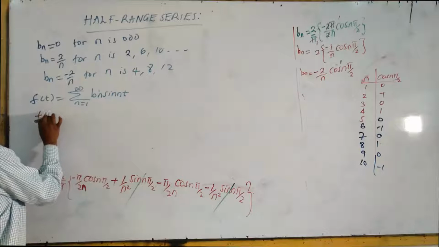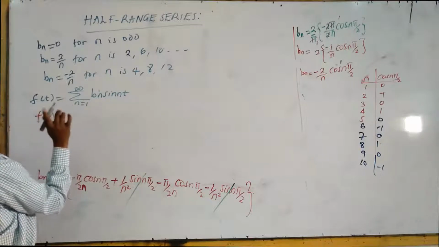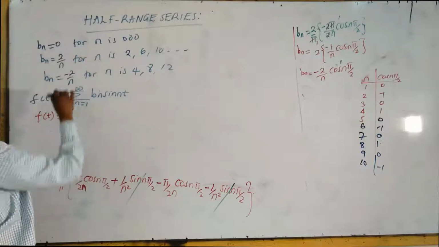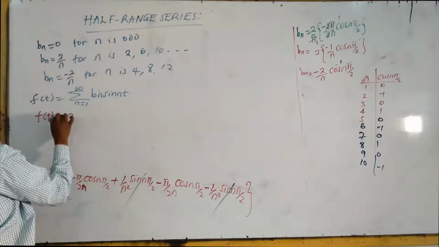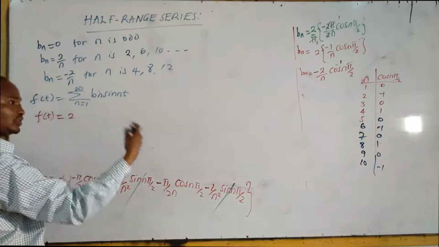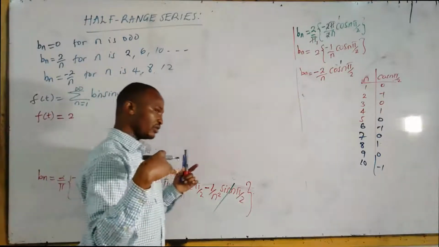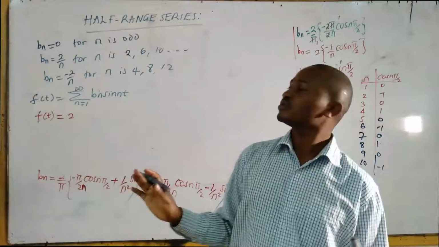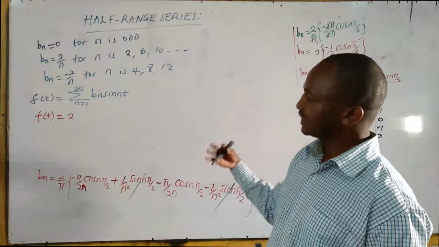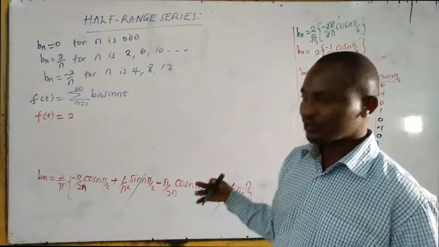Function of t finally will be, what is common? 2 is common. Since we are summing, you start from 1, 2, 3, but we don't have odd ones. So we start from 2, 4, 6, 8, 10, up to infinity.